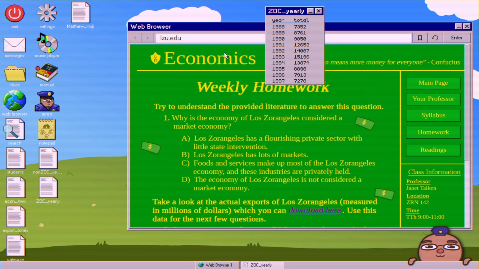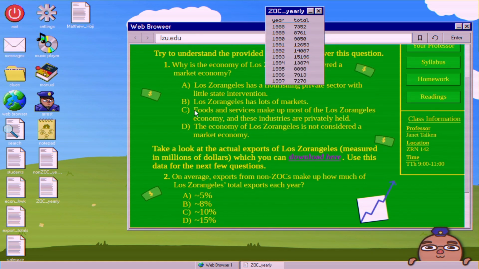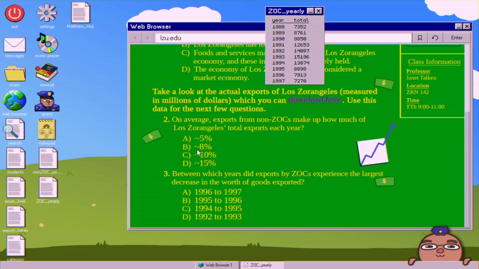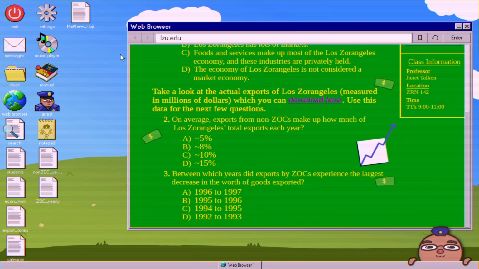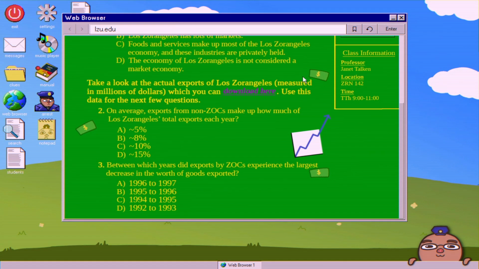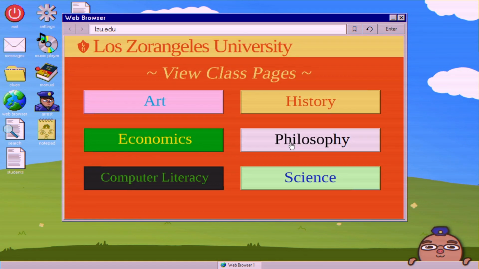So it is not going to be econ because the answers for econ are A, C, C. But that takes care of econ. So now we're going to try philosophy.